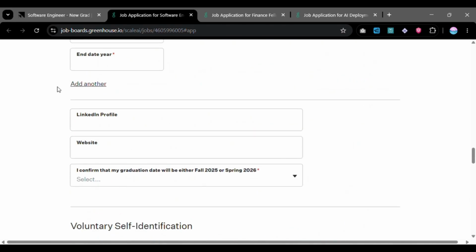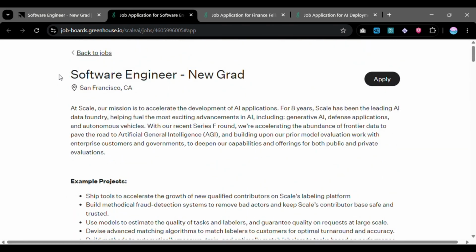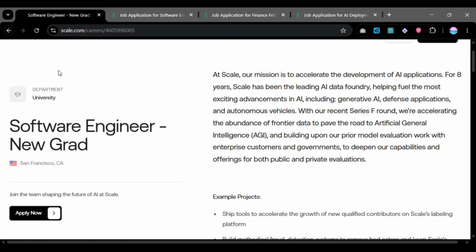Right guys, it is just that simple. So the site is called Scale AI. You just type on Google Scale AI jobs. You follow the steps that I've given you. You're going to see the jobs. You go and do your application.